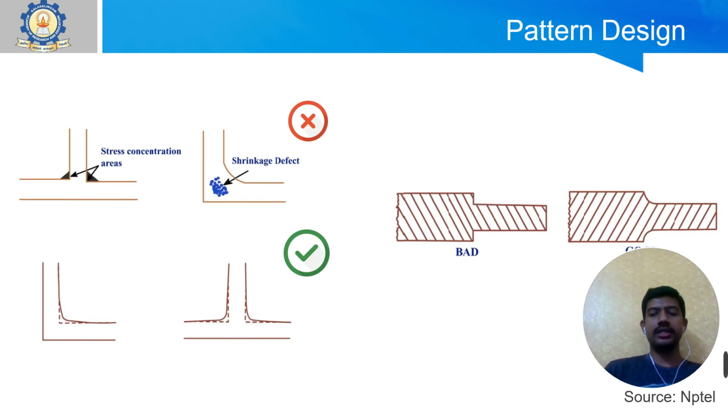The second picture tells you there should not be any abrupt size reduction. The reduction of size should be smooth. Comparing those two pictures, the first picture has an abrupt change in size, but in the second picture the reduction in size is smooth. So the pattern design in the second picture is comparatively good.